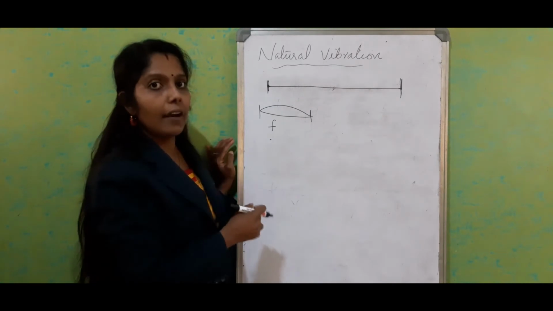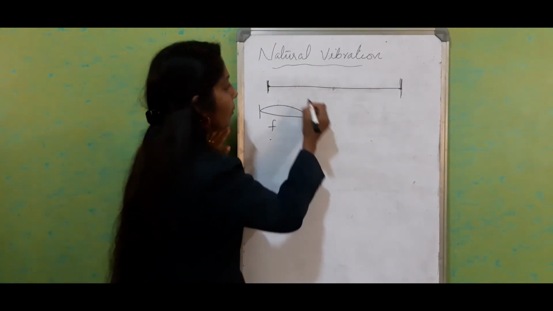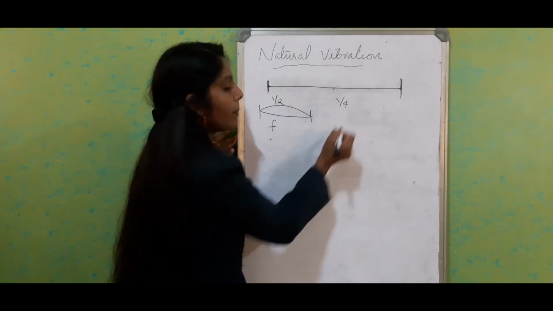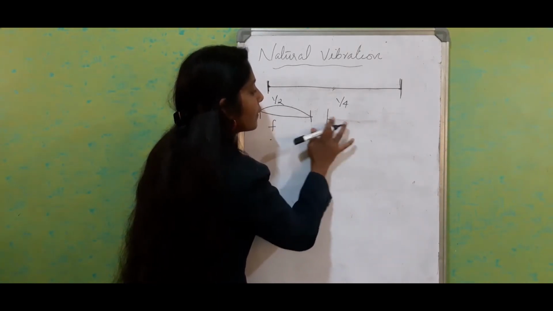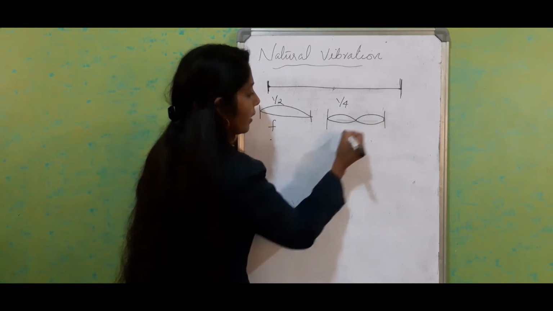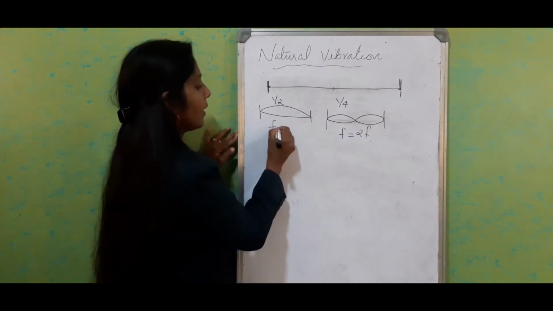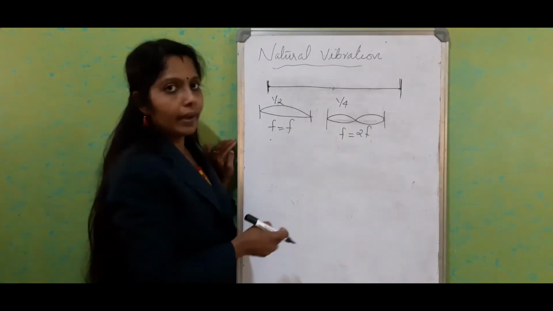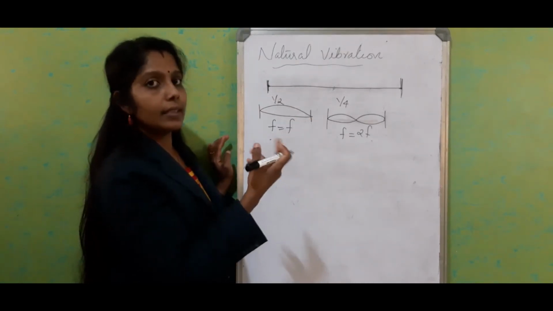So the frequency we consider as f. Now, for the second case, you are going to pluck it at 1/4 length. You will get two loops instead of a single loop, like this. So here it's a secondary node, and the frequency will be equal to 2f. Here, the natural frequency is equal to f itself because it's a principal node. The second time, when you pluck it at 1/4 the length, you will get two complete loops. So the frequency is equal to 2f.